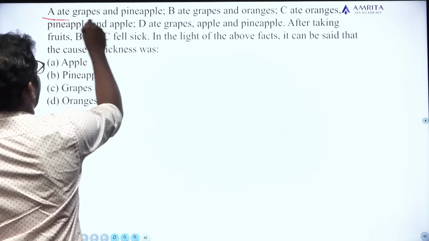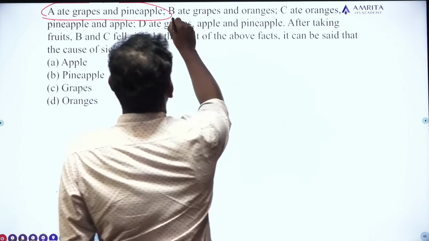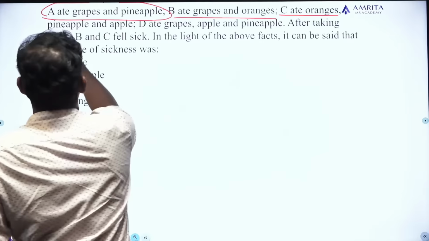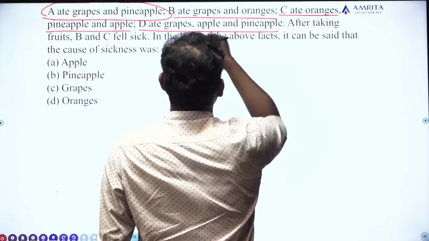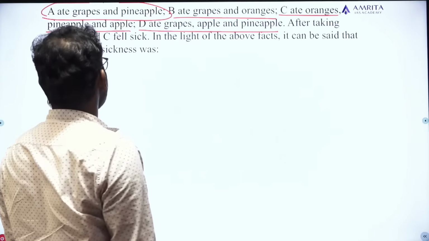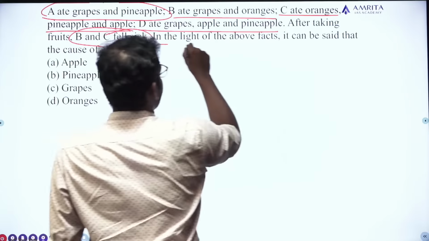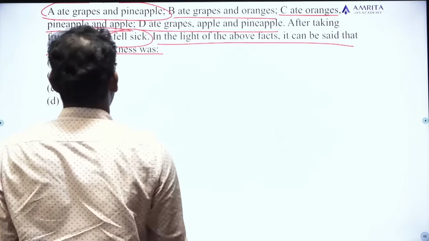A ate grapes and pineapple. B ate grapes and orange. C ate orange, pineapple and apple. D ate apple, grapes, apple and pineapple. After taking fruits, B and C fell sick. In the light of the above facts, it can be said that the cause of sickness was, okay.